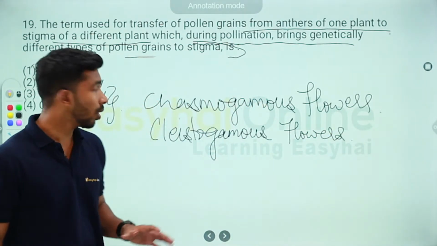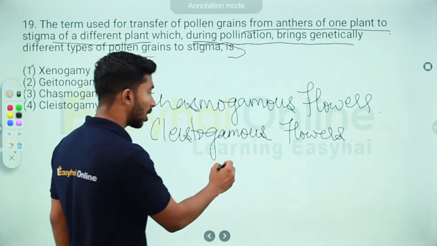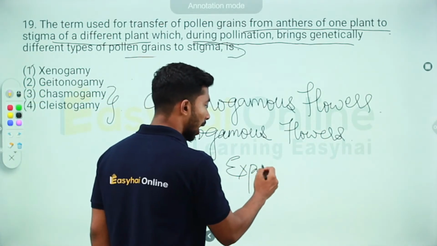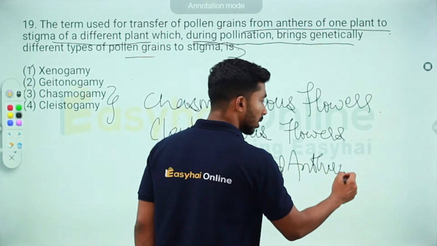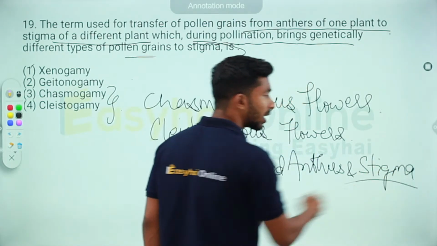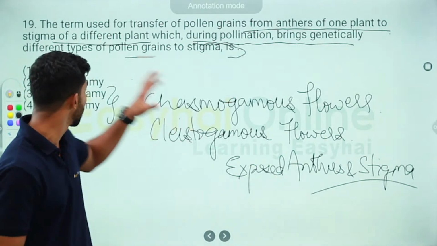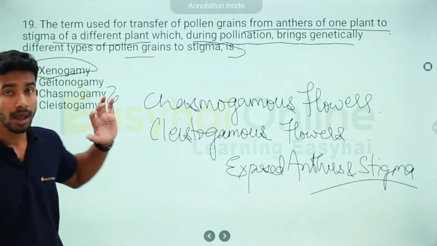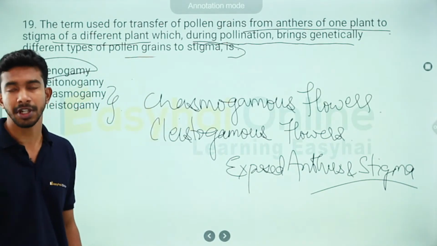Now, chasmogamous flowers are your normal flowers, with exposed anthers and stigma. These are your normal flowers where cross pollination takes place, that is cross fertilization, what we just understood, xenogamy. Imagine a normal flower, that's your chasmogamous flower.